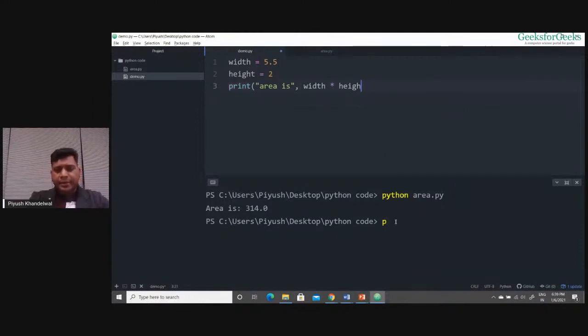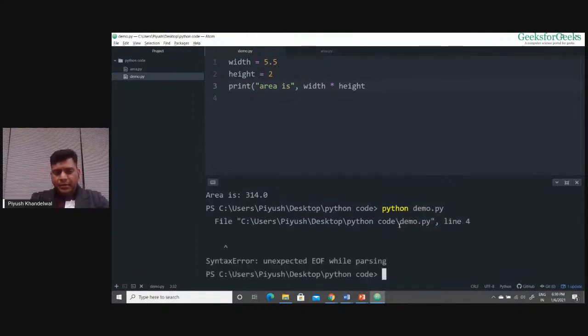Then I write here, sorry, here I need to type python demo.py because the file name is demo.py. Okay, it had some error. I did not close this print statement. So you see, it is giving me a syntax error, right?